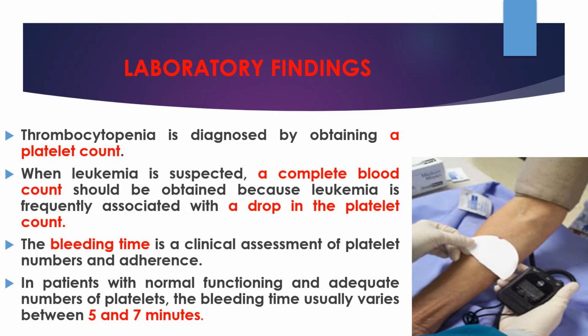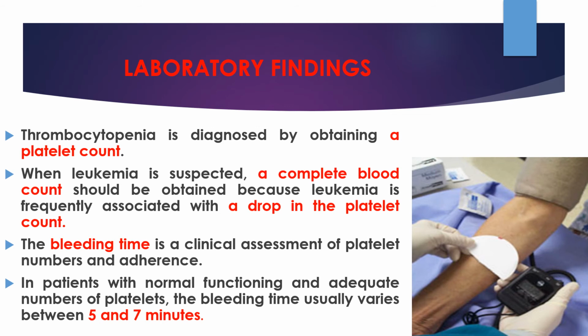Lab findings. Thrombocytopenia is diagnosed by obtaining a platelet count. When leukemia is suspected, a complete blood count should be obtained because leukemia is frequently associated with a drop in the platelet count. The bleeding time is a clinical assessment of platelet numbers and adherence.